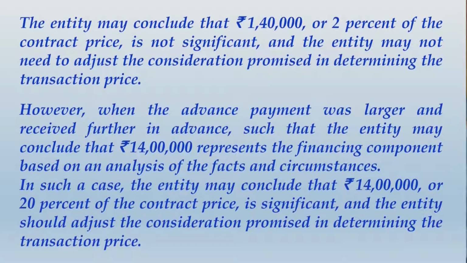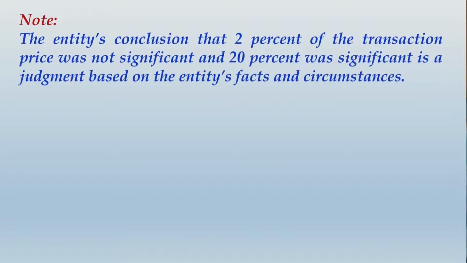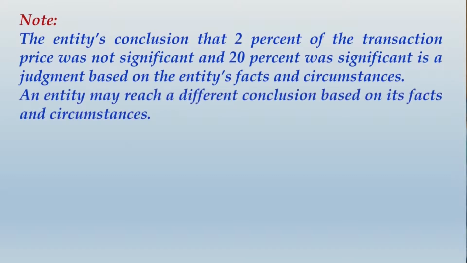Alright friends, you would have finished writing this whole thing. Let us move ahead and write up the later part of that note. The entity's conclusion that 2% of transaction price was not significant and 20% was significant is a judgment based on entity's facts and circumstances. An entity may reach a different conclusion based on its own facts and circumstances. So here we are purely relying on the judgment made by the entity. The other entity's facts and circumstances may be different.